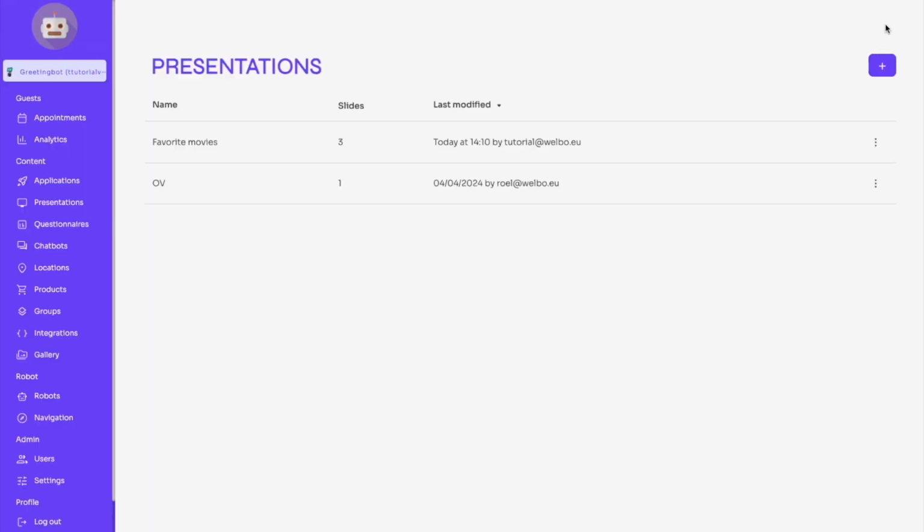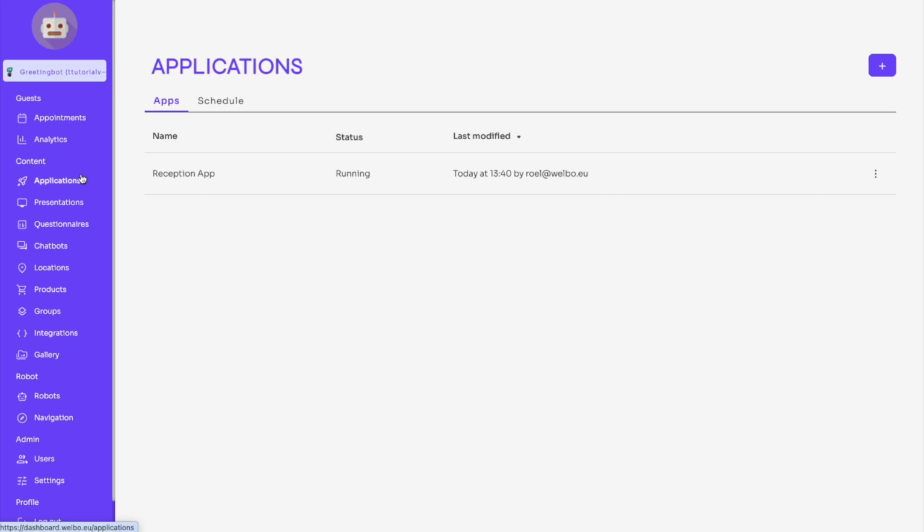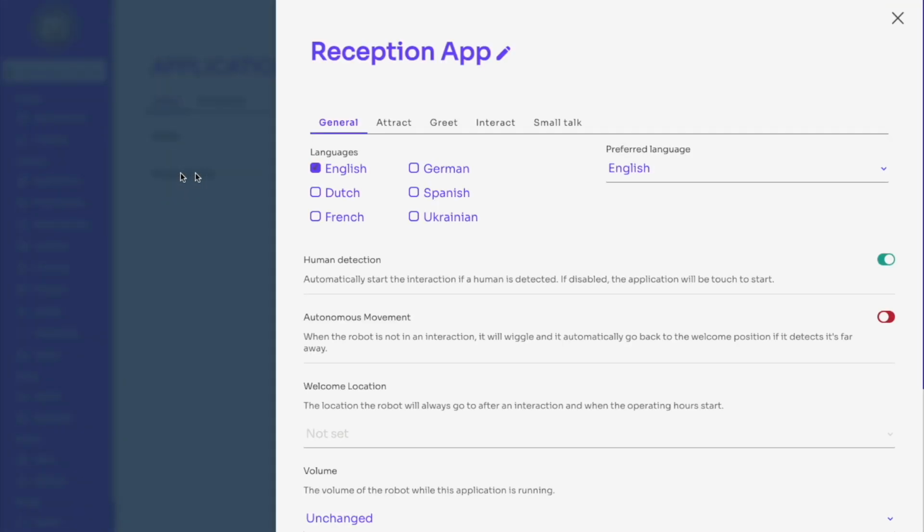It is not yet available on the robot. For this, we need to add it to the robot application. This can be done via the application screen. Click on the name of the application you wish to add this to. In our case, we want to add it to the reception app, so we click on the name. On the General tab, you can see the languages this application is available in. Your newly created presentation should match this.